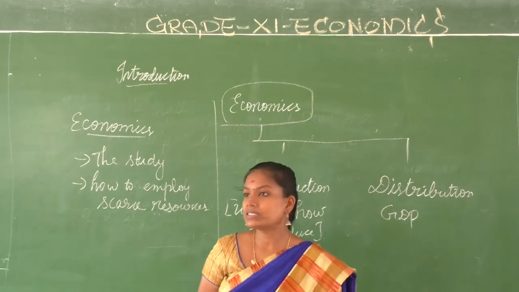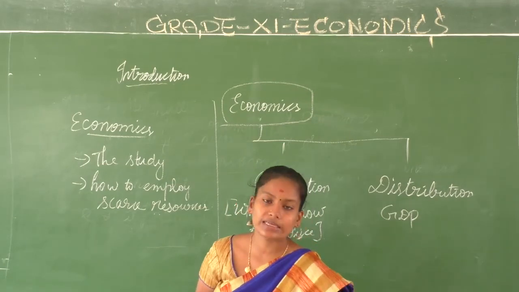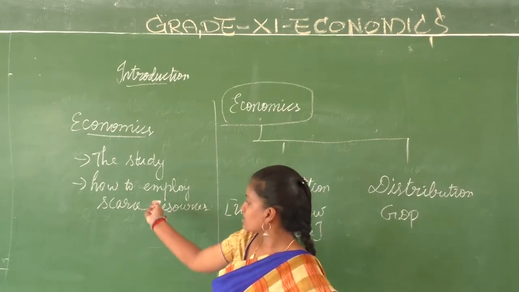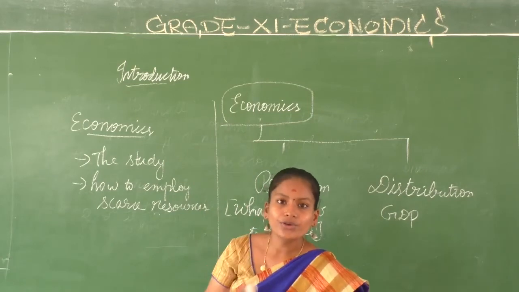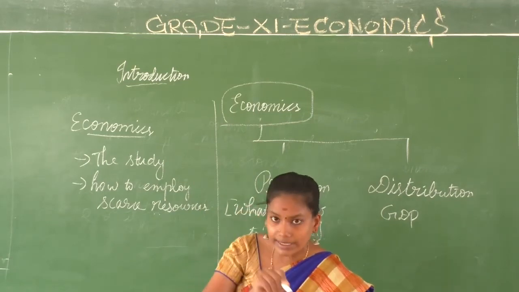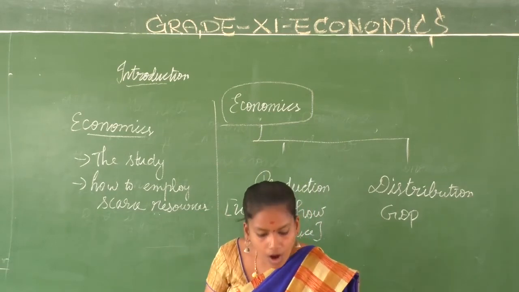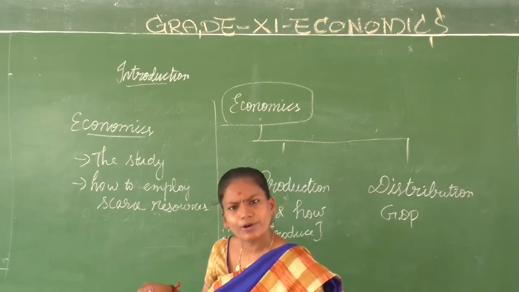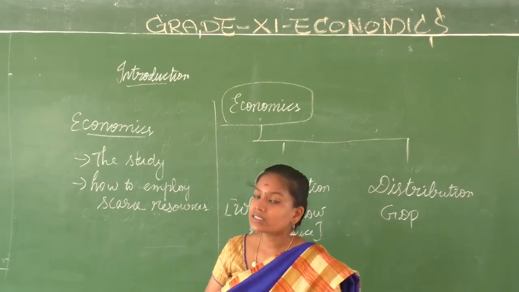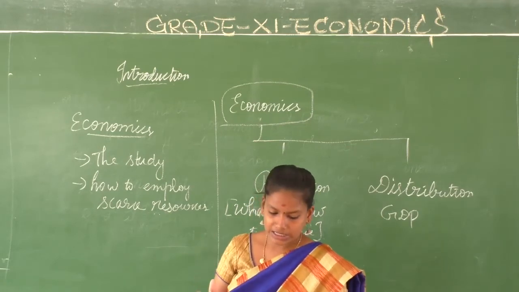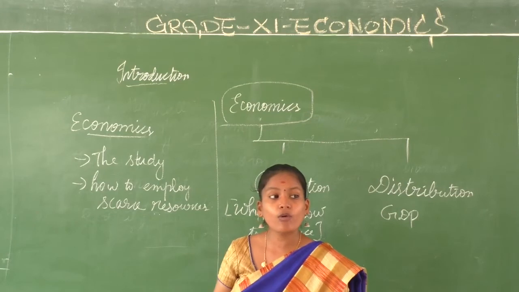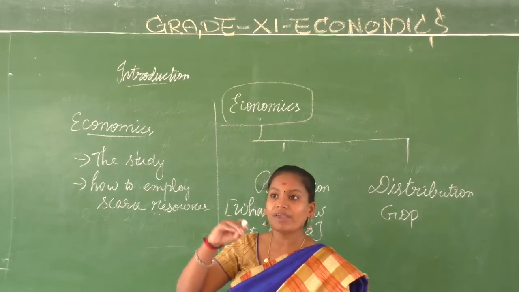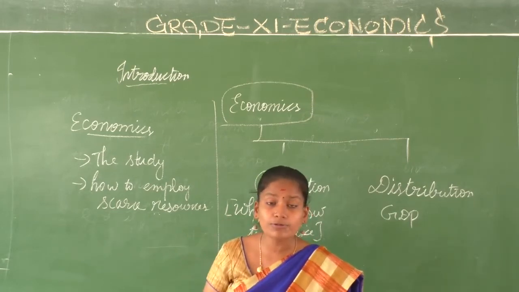Okay, and mainly it is the study of people and society who choose what? Choose to employ the scarce resources which have alternative uses. Alternative uses to what? To produce various commodities. Why do we have to produce various commodities? In order to satisfy their wants and needs. Okay, and distribute them for what? After producing, what will you do? You will distribute the products for the consumption of various groups in society. Who are these groups? People.